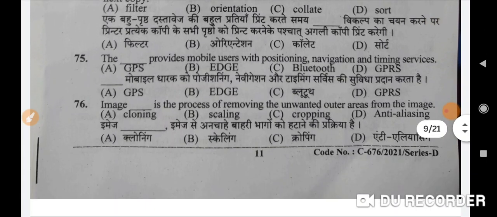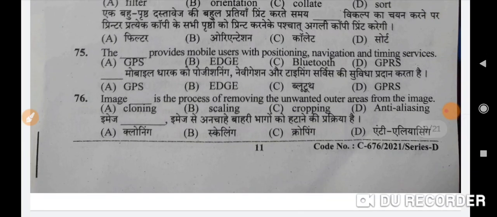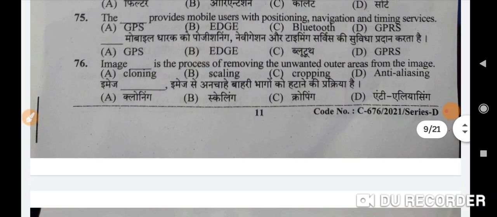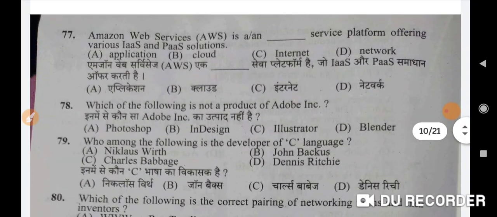Next is, the dash provides mobile users with positioning, navigation and timing services. Correct option is A, global positioning system. Next is, image dash is the process of removing the unwanted outer areas from the image. Correct option is C, cropping. Next is, Amazon Web Services is an dash service platform offering various IaaS and PaaS solutions.